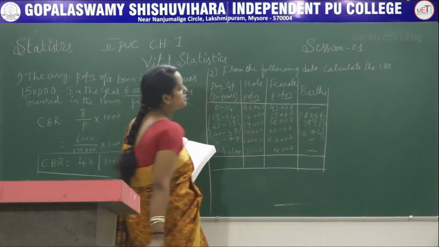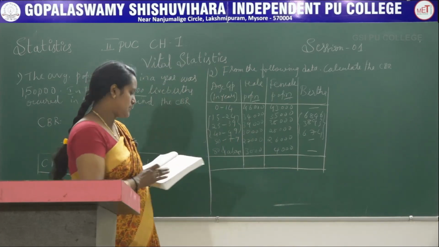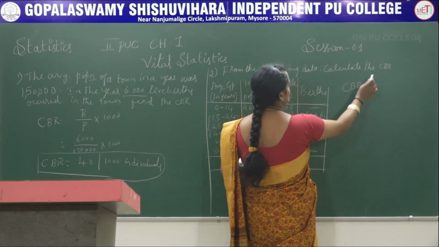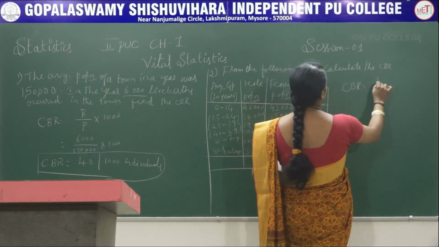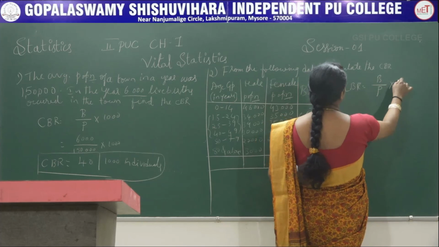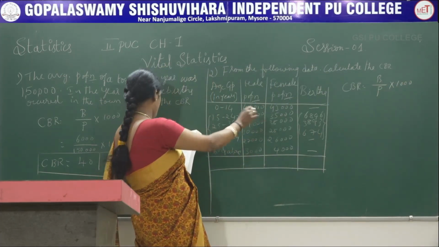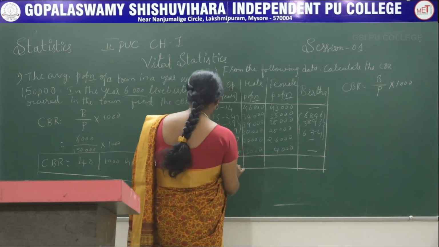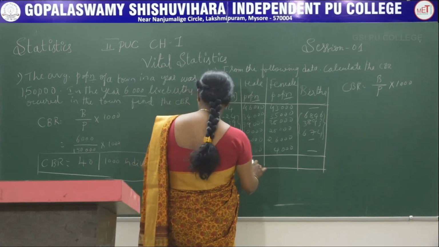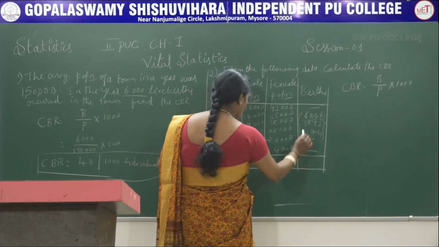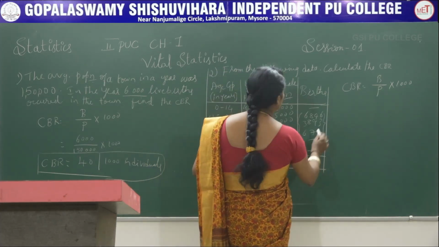So just observe this. To calculate this CBR, the formula is births divided by population into 1000. Population means we have to take both male and female populations, so take the totals of those. It is 17,900 and 17,400, and the total births are 8,413.